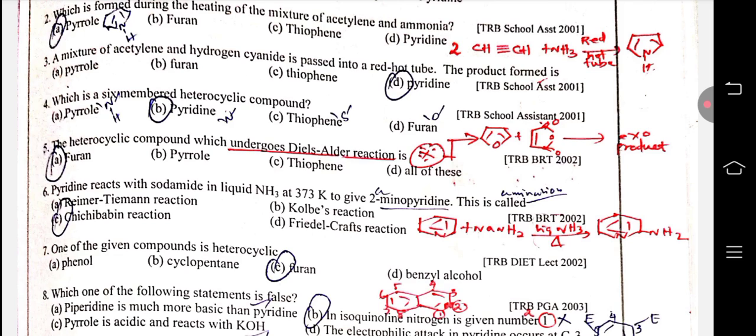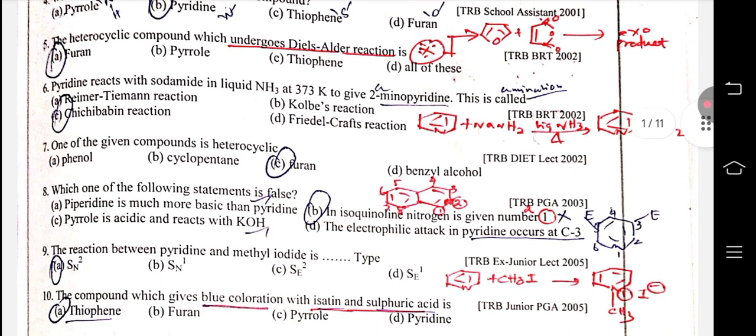Pyridine reacts with sodamide in liquid ammonia at 373 Kelvin to give 2-aminopyridine. This amination reaction is called the Chichibabin reaction. One of the given compounds is heterocyclic: furan.